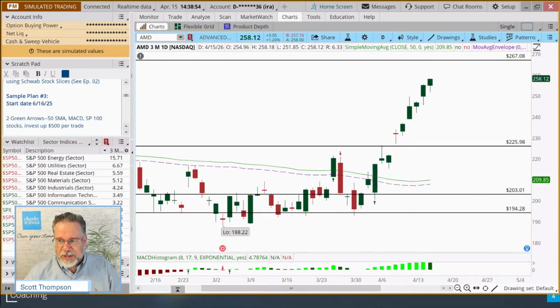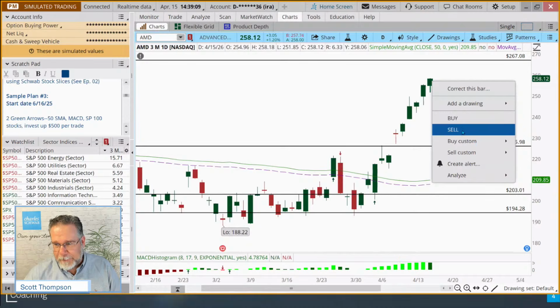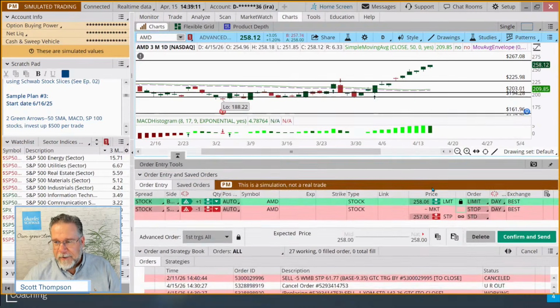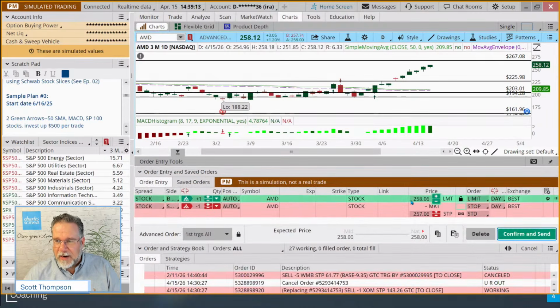So we're going to set 1 share, and this is just going to feel awful. Our initial stop's going to be way down there at 207.75. Why? Well, because that's what the rule is. So 1% below the moving average, 207.75. So let's go in there, right click, buy custom with stop. And we're just going to go in there at the closing price. We'll go 258.12.